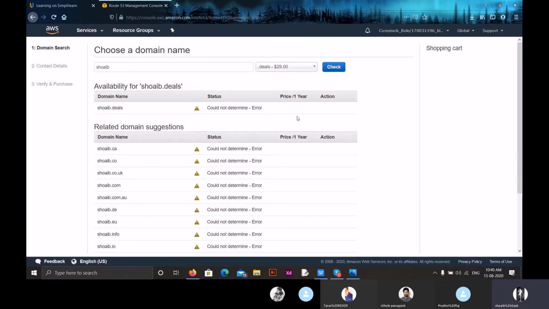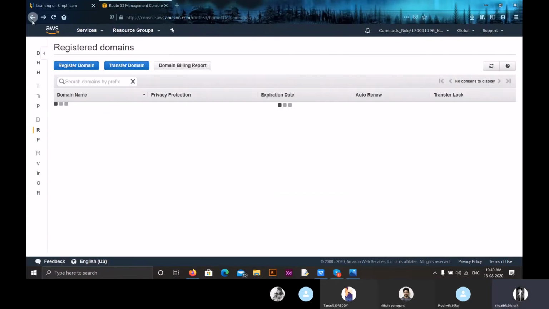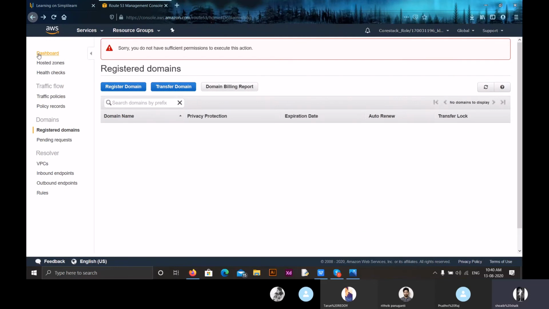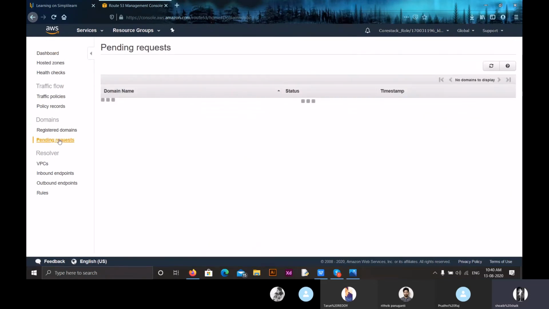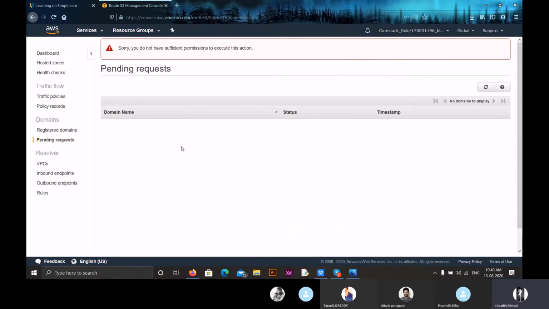So we can see everything in my name is already registered. This is how we first check. We check for a price, and then if we want to buy, here you have an option in action. And then if you want to buy, we can buy this domain. Now coming to pending requests, in this request it will show whether our domain is registered or not.